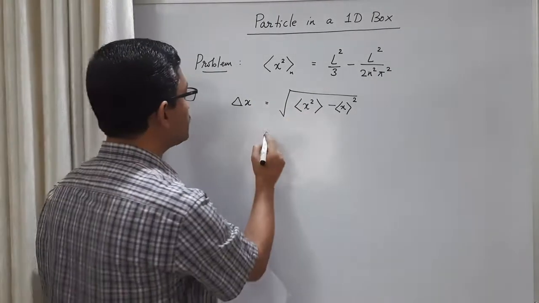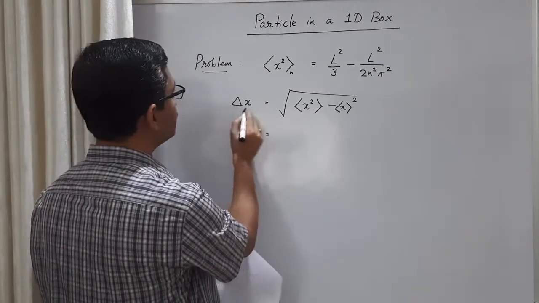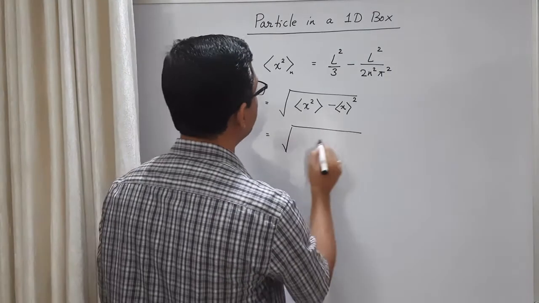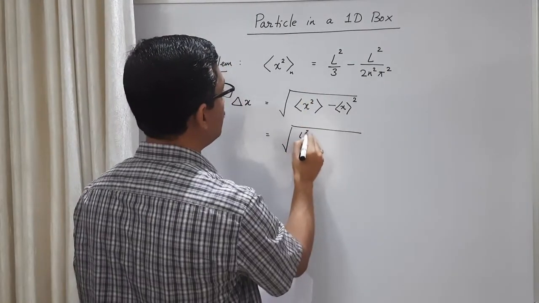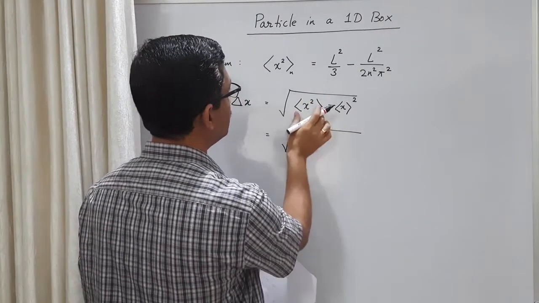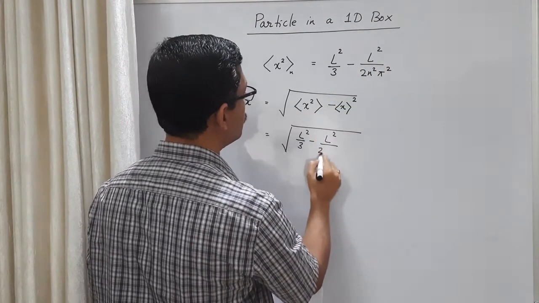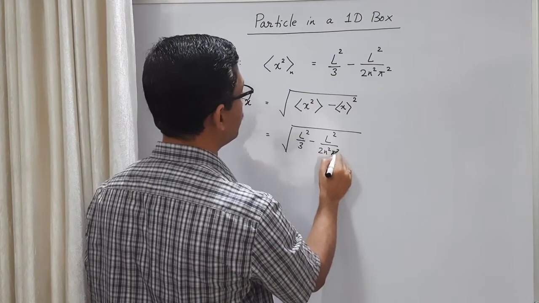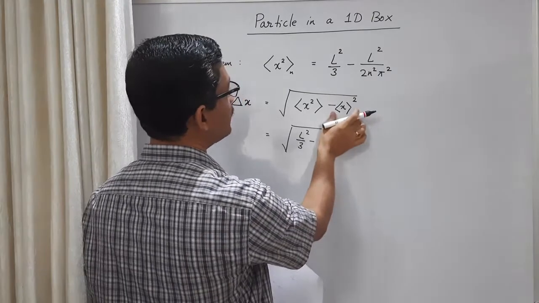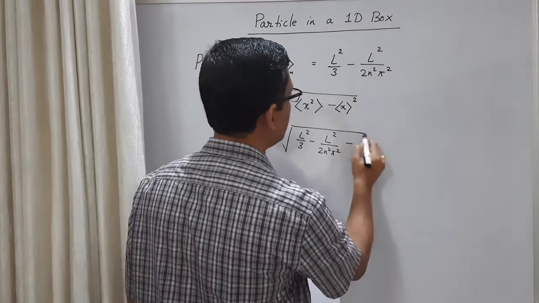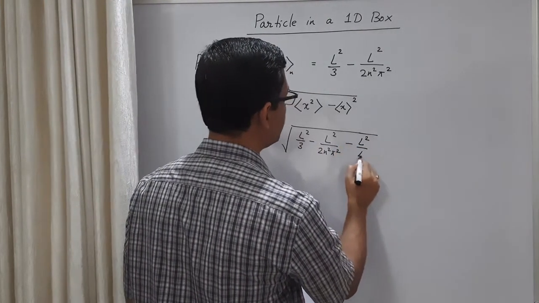Let us substitute this. So I am calculating the uncertainty in x for the nth state. Square root of L²/3, this is the expectation value of x², minus L²/(2n²π²), minus the expectation value of x for the nth state, which is L/2. So when you take the square, you have L²/4.